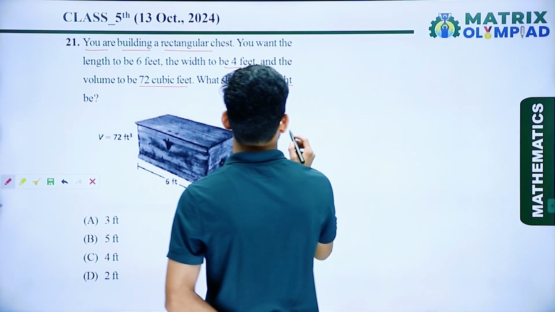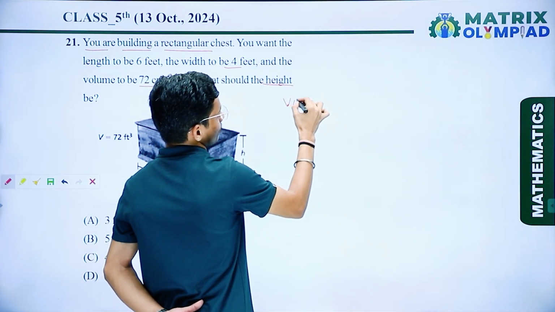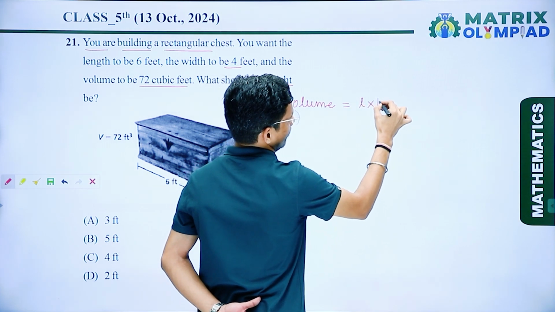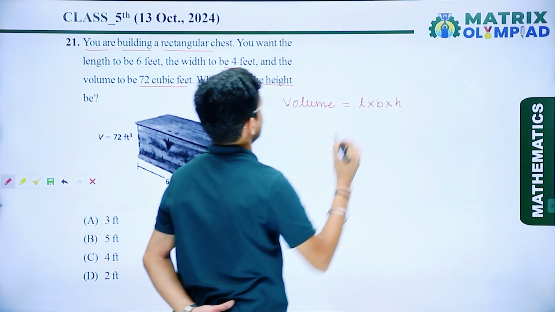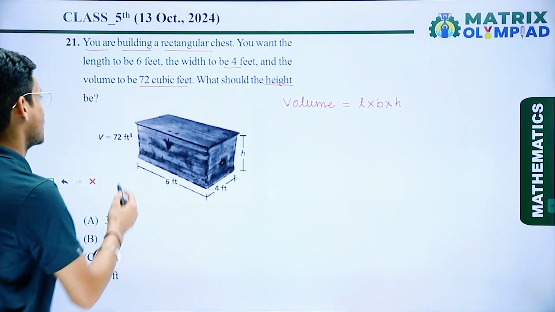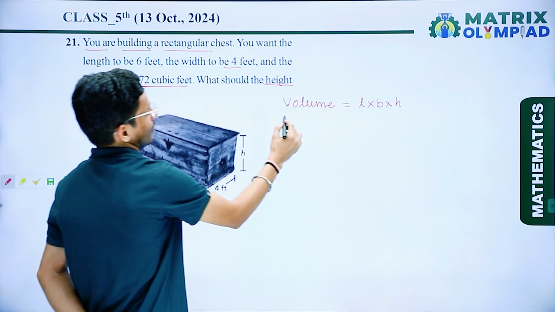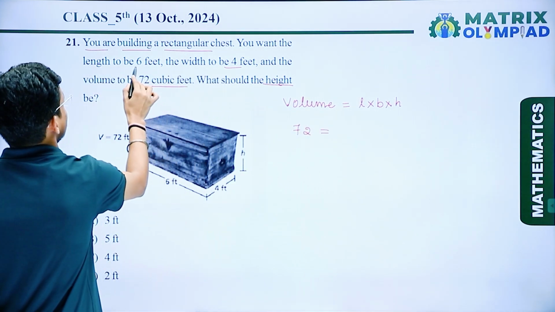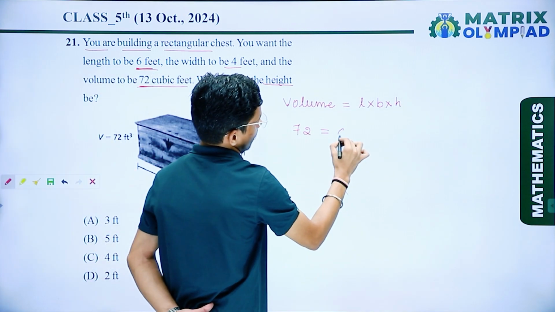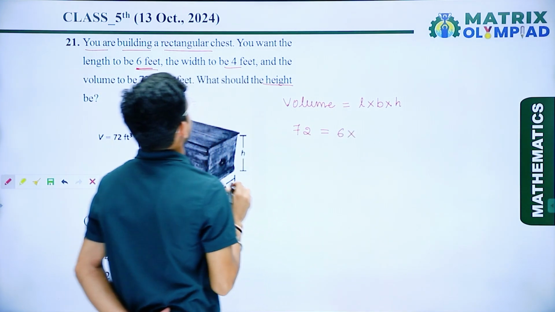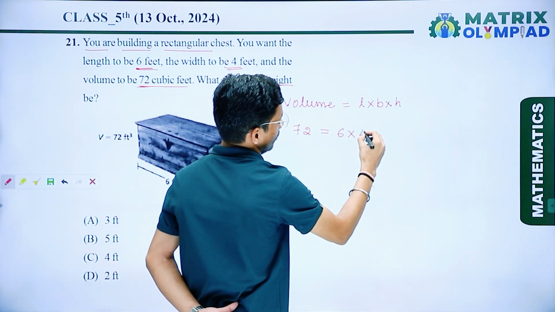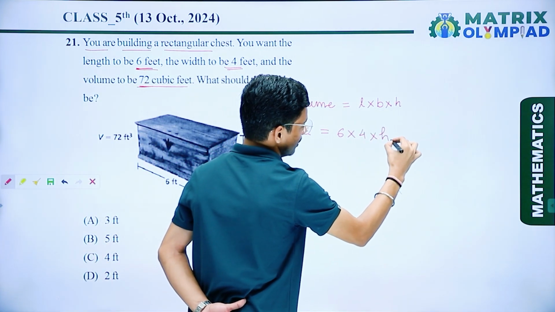So we know volume is length multiplied by breadth multiplied by height. Here in this question we are given volume, that is 72 cubic feet. So I can write 72 is equal to length, 6 feet, multiplied by width, we can say the breadth, 4 feet, and we have to find the height.